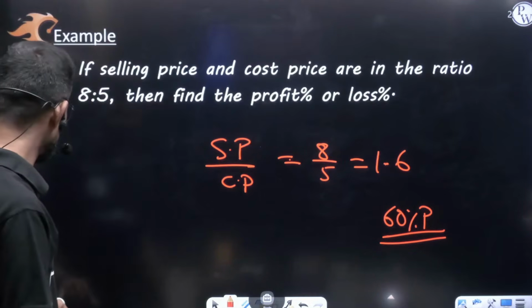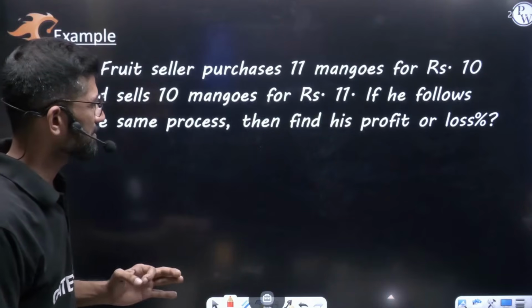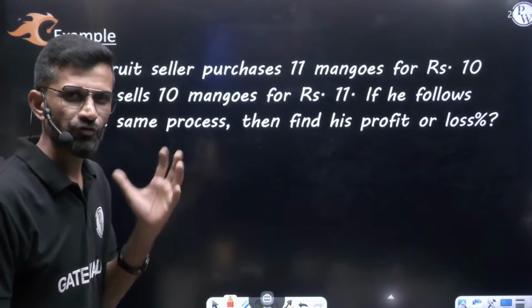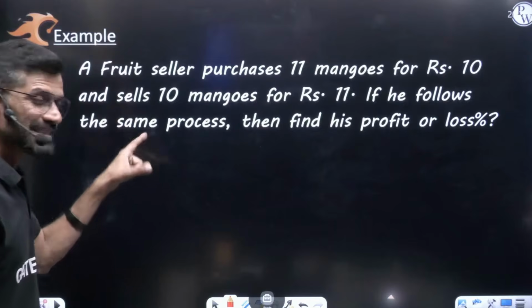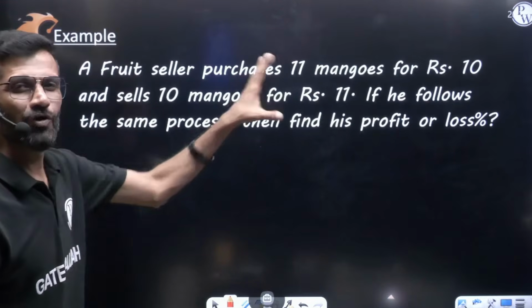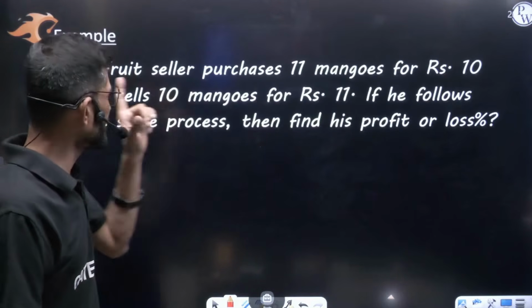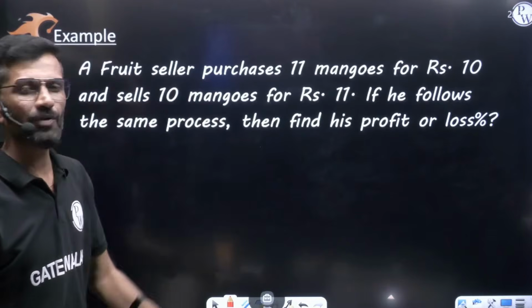The next question on your screen is this. A fruit seller purchases 11 mangoes for rupees 10 and sells 10 mangoes for rupees 11. If he follows the same process always, then find his profit or loss percent.